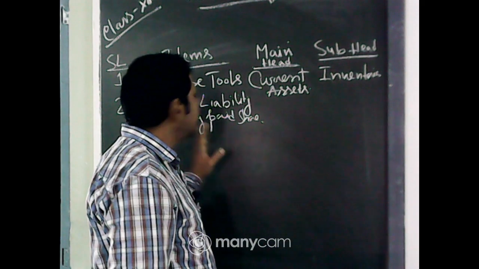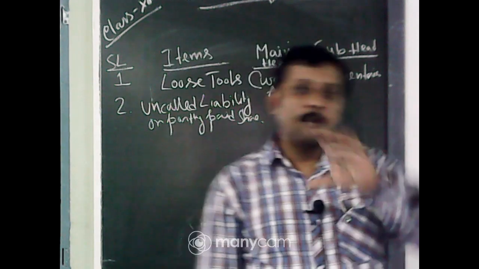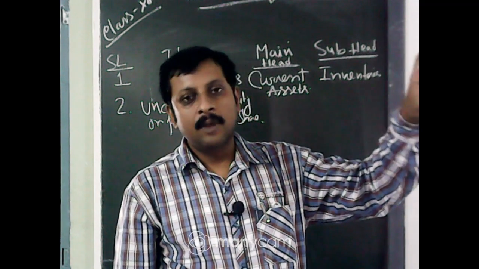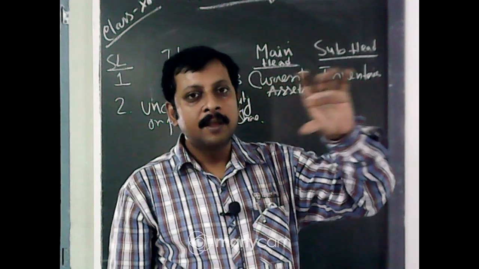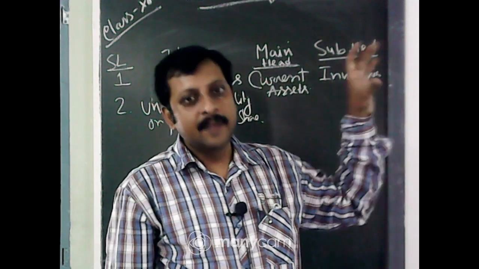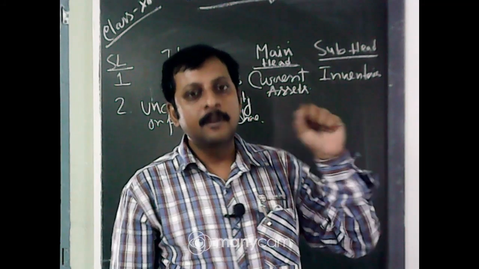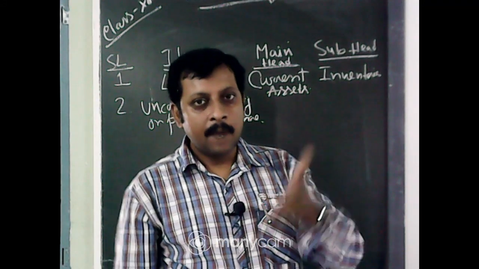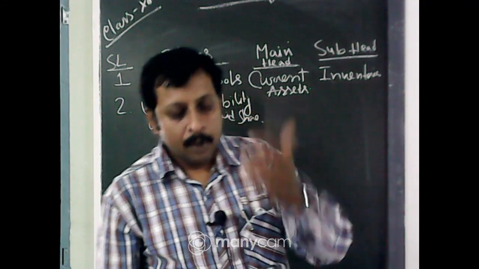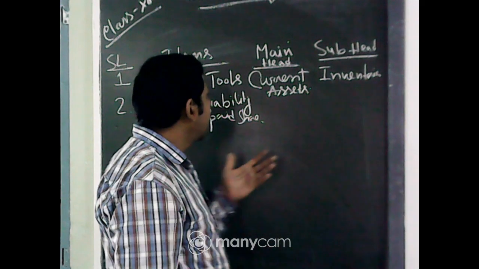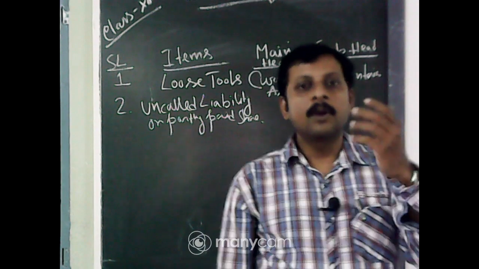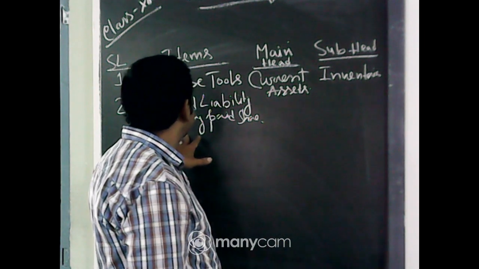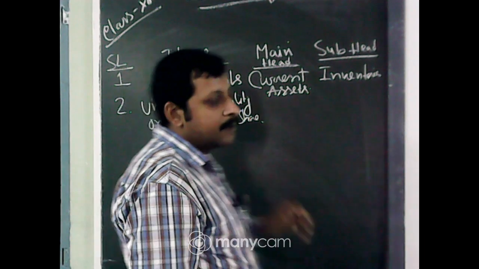So this is actually a liability, because your price is 100, and you have already written it down on your capital side. If there are 1000 shares at rupees 100, then 1 lakh capital is there, you have already written down, but actually you have received money of 50,000, and another 50,000 you have to call from the public, you have to demand, but still not demanded, and that amount is the uncalled liability on partly paid shares.